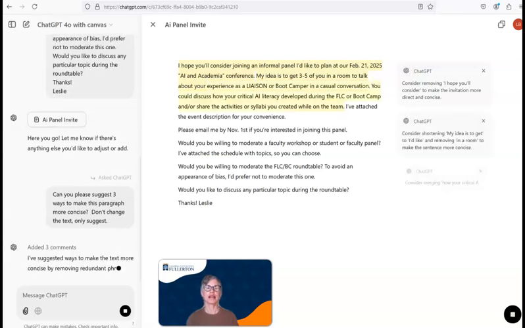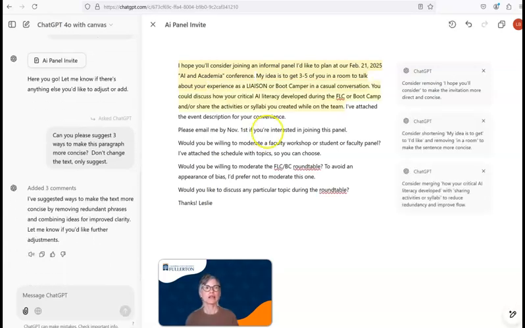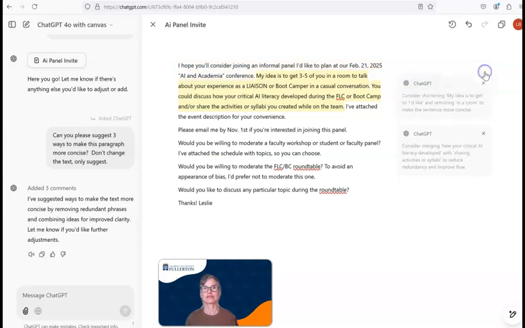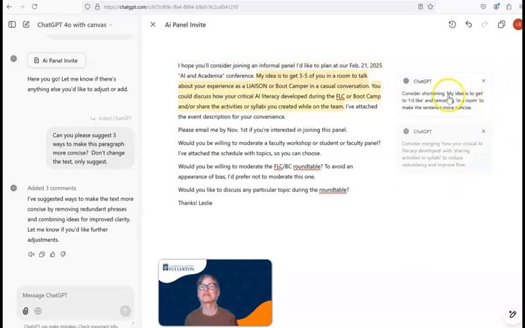So it's looking at that text that I highlighted, and you'll see over here it says, I've made these suggestions. And over here, you'll see what looks like a Google Doc. I really like this. So here's my first suggestion. Consider removing "I hope you'll consider" to make the invitation more direct and concise. Yeah, I don't like that. So I'm going to say, no, thank you, X, right? And then consider, my idea is to get to "I'd like" and removing "in a room" to make the sentence more concise. That sounds all right.